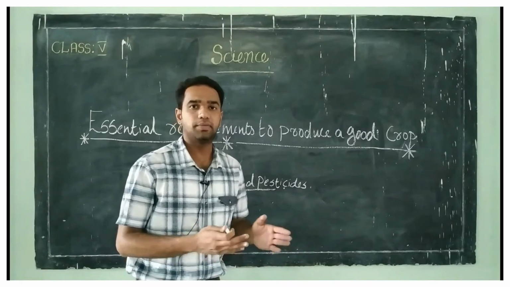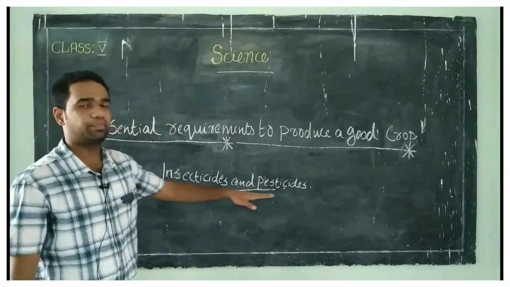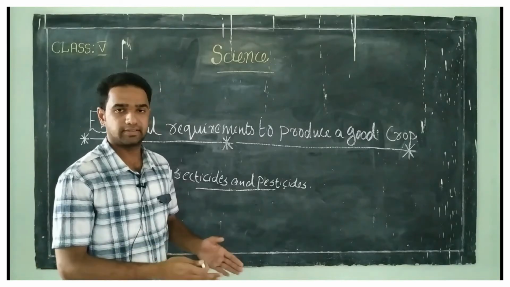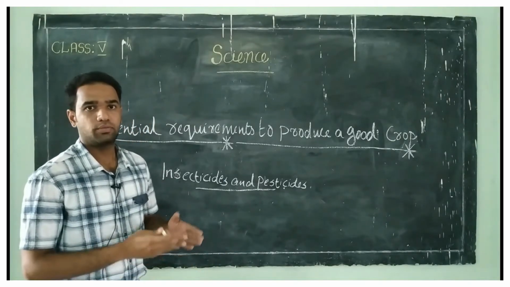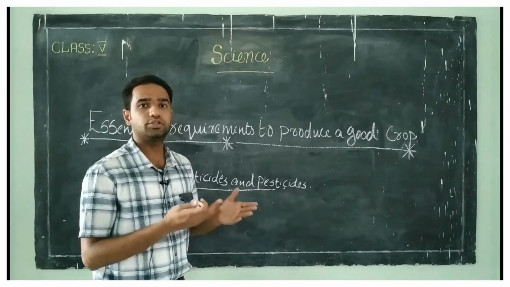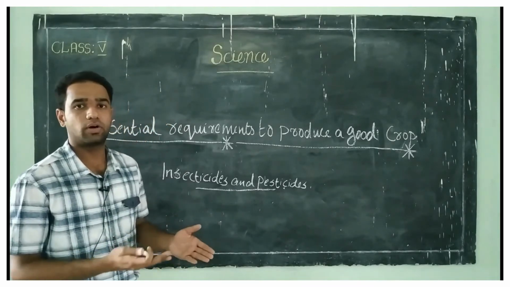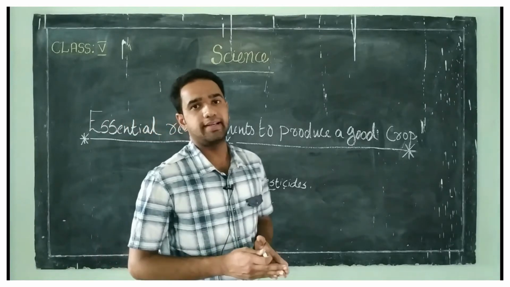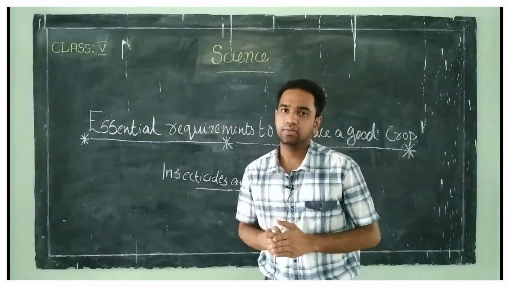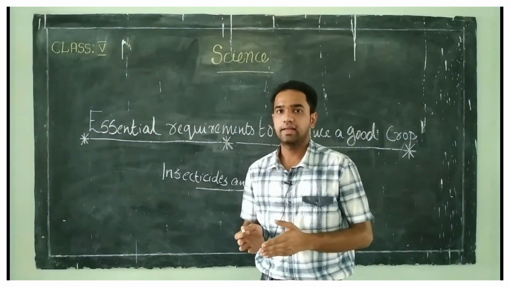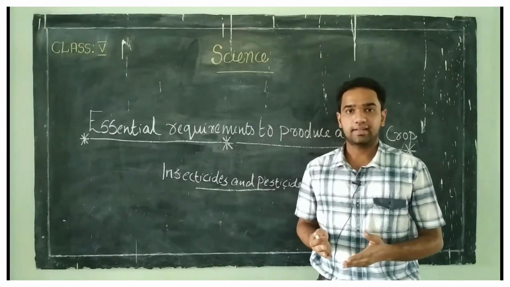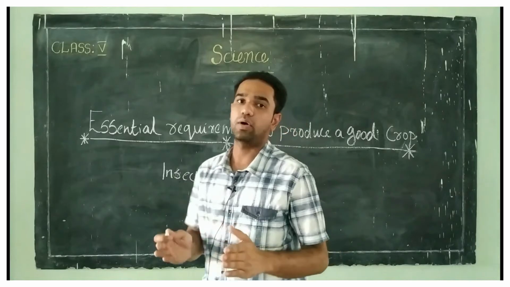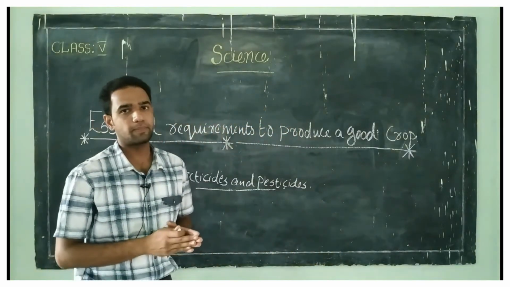Clear? Farmers should use insecticides and pesticides to prevent insects or pests which are harmful to the cultivated plants or crops. And the final one is harvesting, which means proper cutting and gathering of crops. That process is called harvesting.